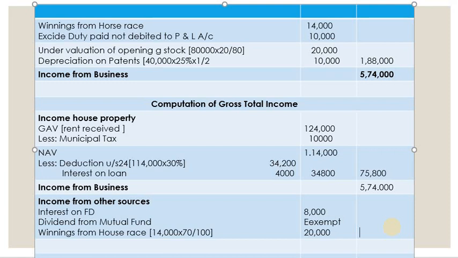Now to arrive at gross total income, we have to add all of this: income from house property, income from business, then income from other sources. Let's total it. It's 6,77,800. So gross total income is 6,77,800. We just have to calculate gross total income, we need not calculate tax liability. So this is how we have calculated gross total income.